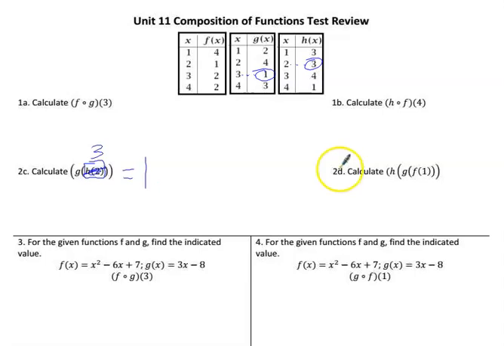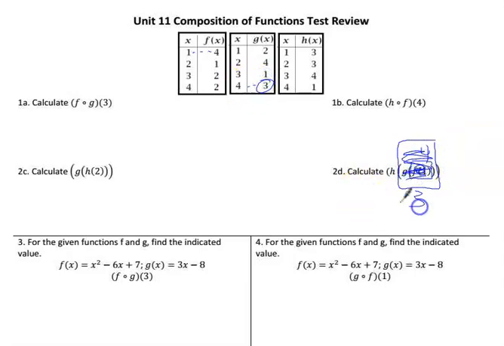I called that one 2D, which could have been 2AB, I guess. We start with f of 1. f of 1 is 4, so that makes this 4. Now we have g of 4 as the next part. g of 4 is 3. So this is h of 3. We have an h still, and h of 3 is 4, our answer. And that's the answer to number 2D.